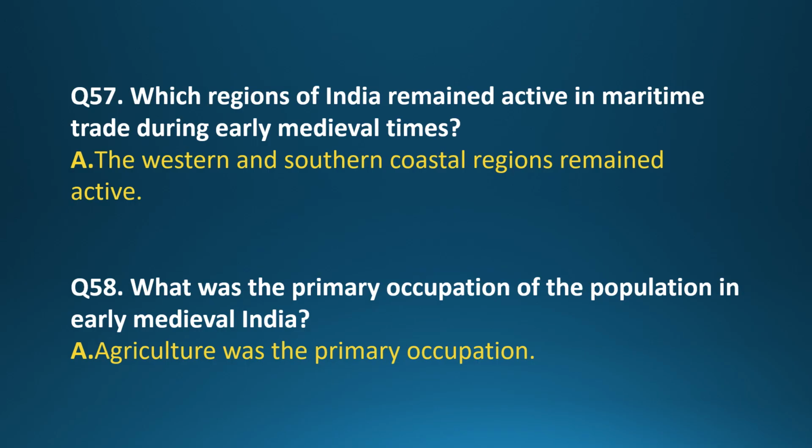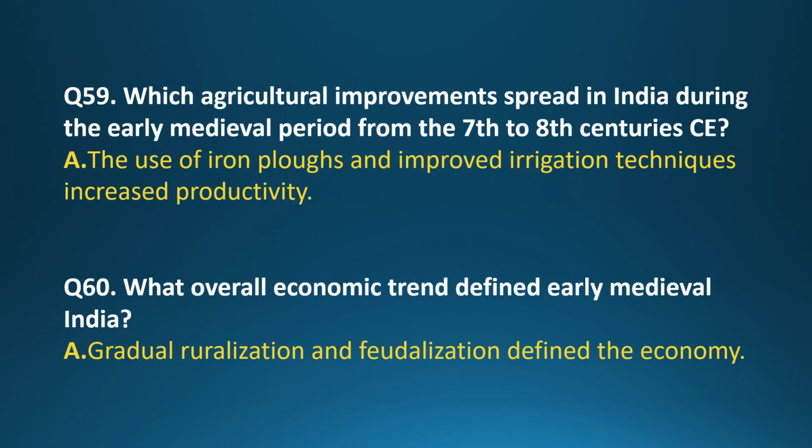Question 55. What change occurred in coinage during early medieval India? Answer. Debased metal coins replaced high-quality Gupta gold coins. Question 56. How did temples contribute to the early medieval economy? Answer. Temples managed land and facilitated economic exchange.